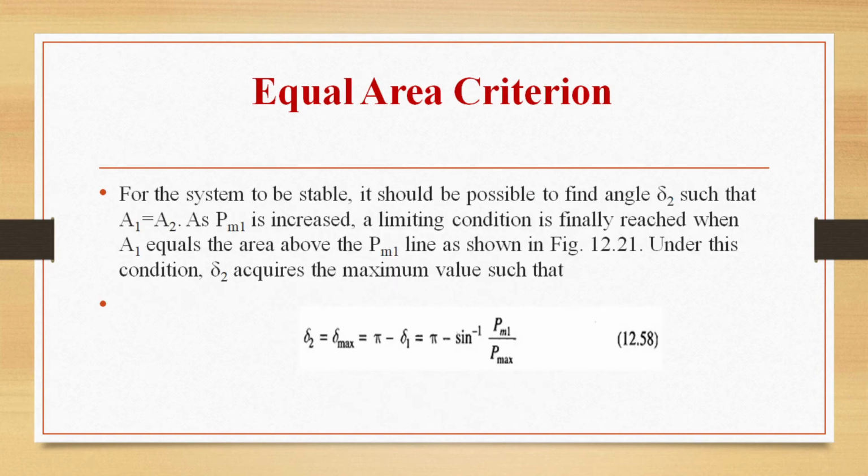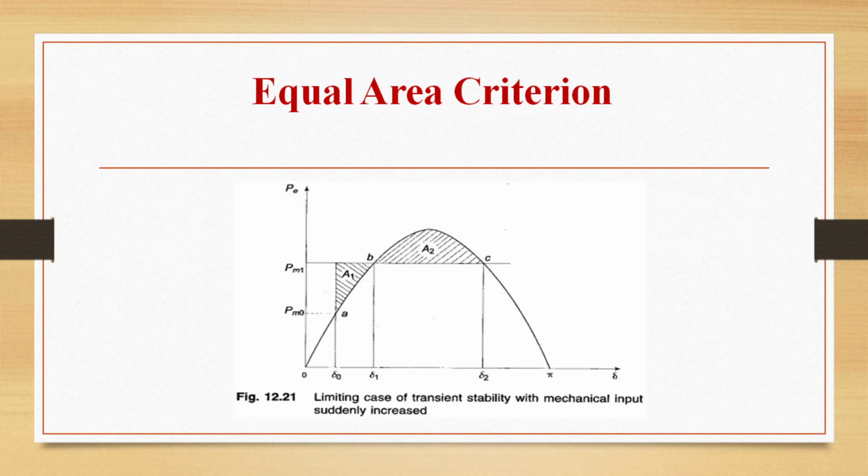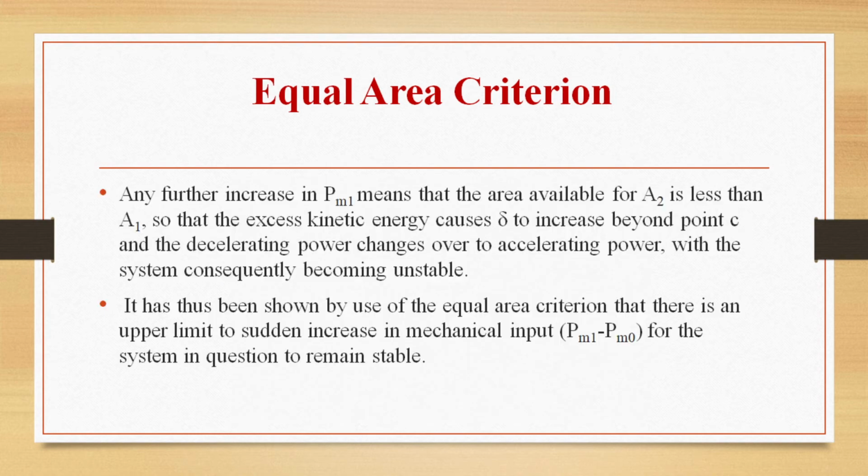So for the system to be stable, it should be possible to find delta 2 such that A1 is equal to A2. As Pm1 is increased, a limiting condition is finally reached where A1 is equal to the area above the Pm1 line. Under this condition, delta 2 acquires the maximum value such that delta 2 is delta max, pi minus delta 1, that is pi minus sin inverse Pm1 by Pmax.